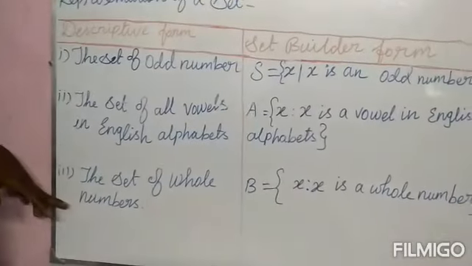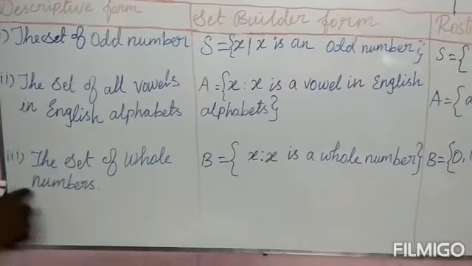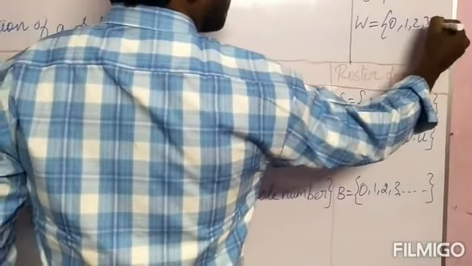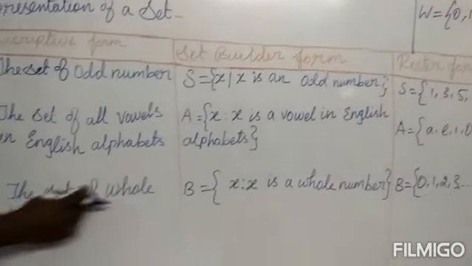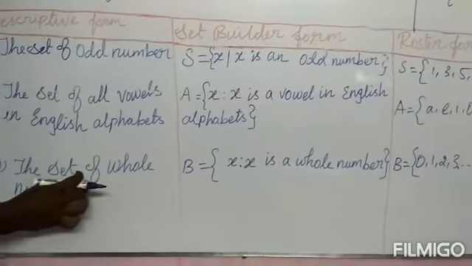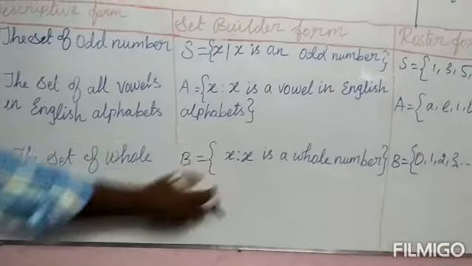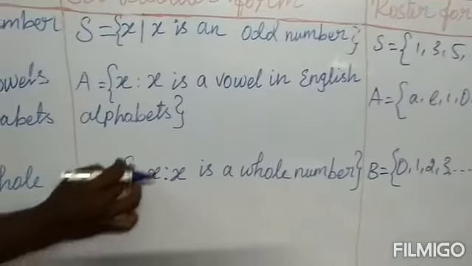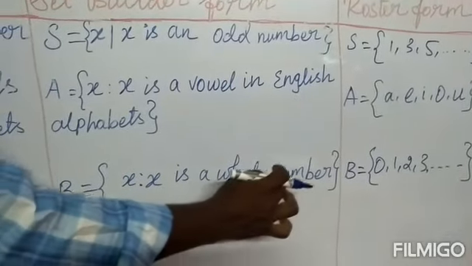Then the third and last example, the set of whole numbers. I hope you know the whole numbers. W is equal to 0, 1, 2, 3, etc. The numbers start from 0. The set of whole numbers is in the descriptive form, that is, described in words. Next we change the statement into the set builder form, that is, B is equal to open curly bracket x such that x is a whole number.